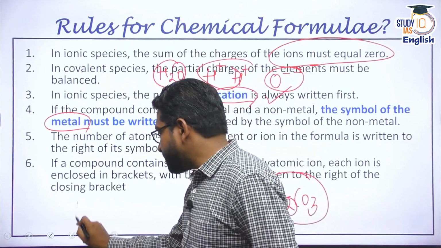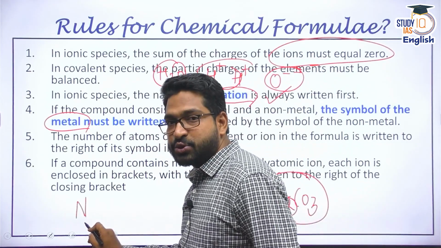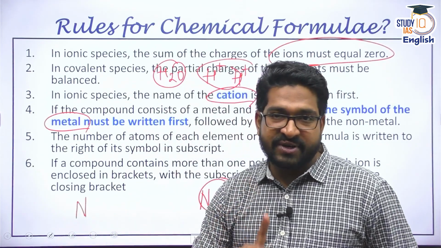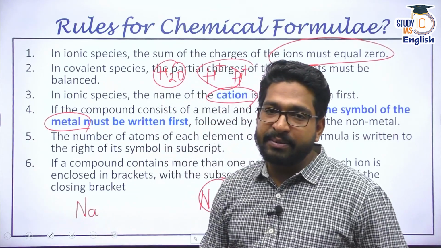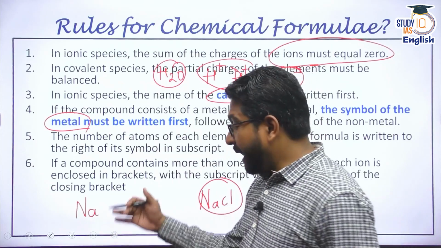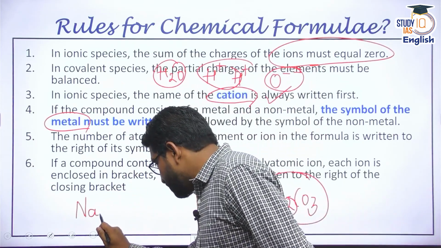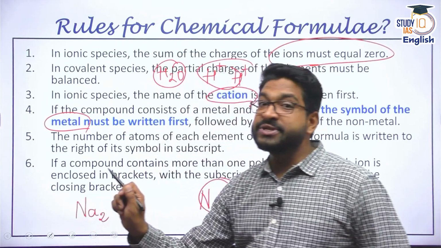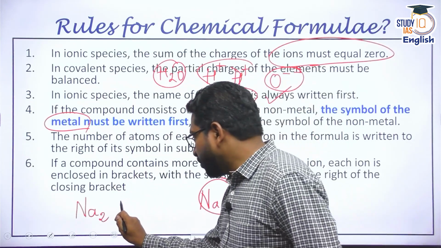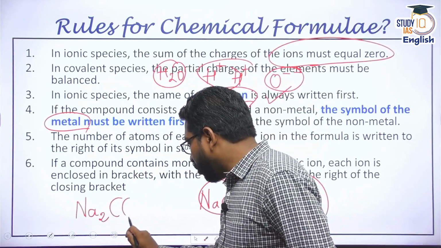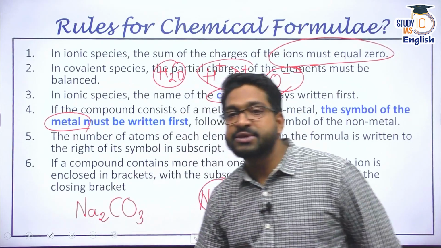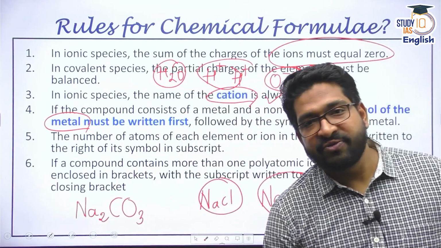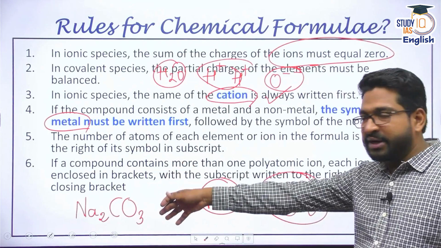Please remember, in terms of nomenclature, when you are writing answers also, the first letter should be capital. The second letter, if it is a two-letter element, should be small, and the number should be much smaller than that. It should be subscript. Na2, it should be C, it should be O, because C and O are different elements, and 3 should again be subscript. That is the right way of nomenclature writing.